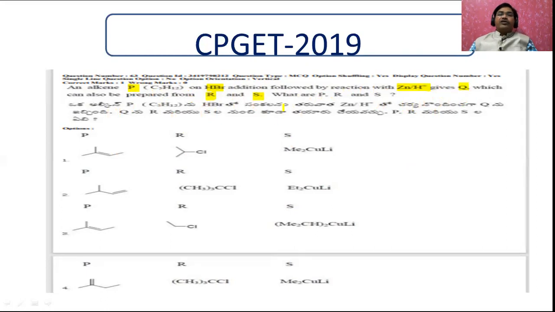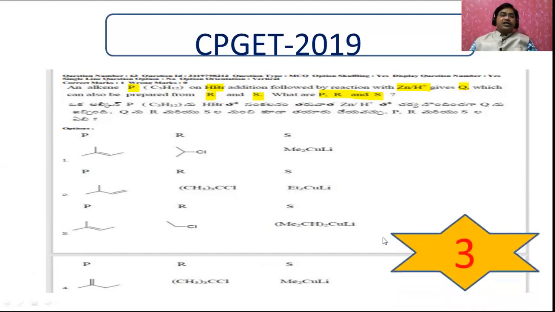Now we have to find out what P, R and S are. Let me first tell you what the answer for this one is. After that, I will discuss all these reactions. The third option is going to be the answer.